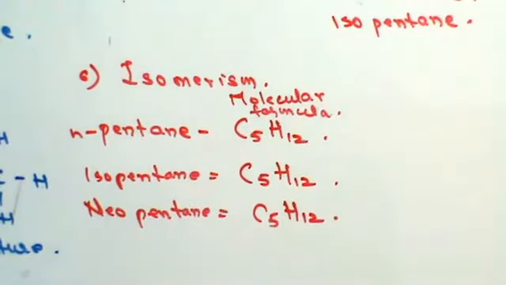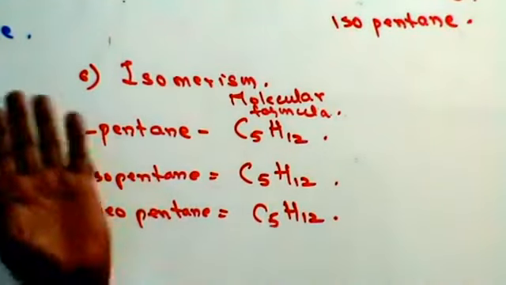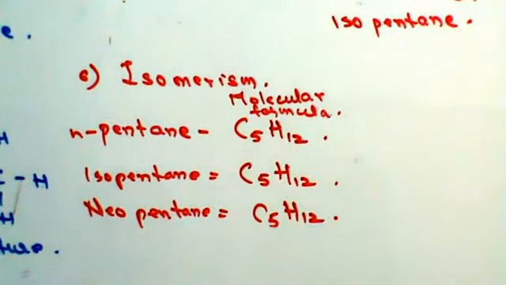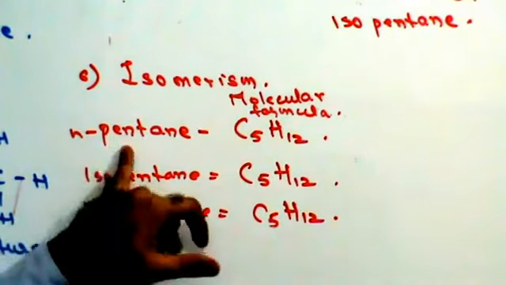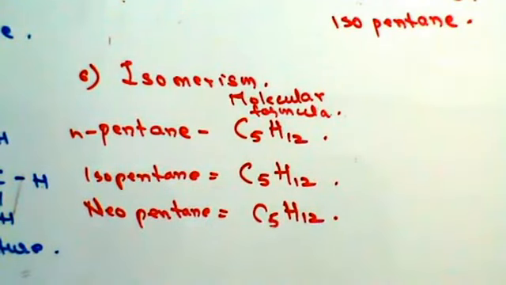So in that case, what is different in them? Their structural formula is different. All of them have different structural formula. So compounds which have same molecular formula but have different structural formula are called isomers of each other. So N-pentane, isopentane and neopentane are isomers of each other. Fine, do you get this clear?